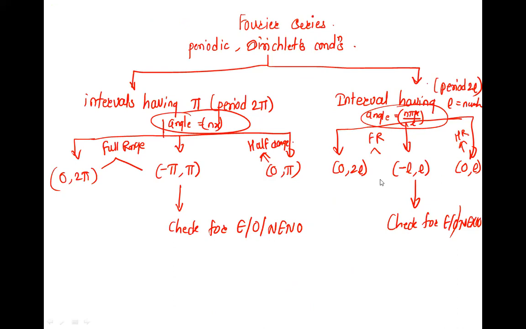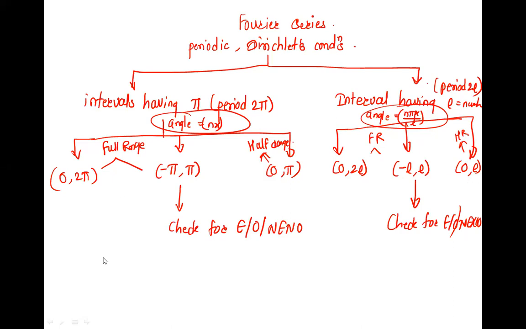And there are three types of each, broadly three types: 0 to 2 pi, then minus pi to pi, then 0 to pi. The first two are full range, and this one is half range. Same here: 0 to 2L, minus L to L, 0 to L. First two are full range, then it is half range. 0 to L is the half range.